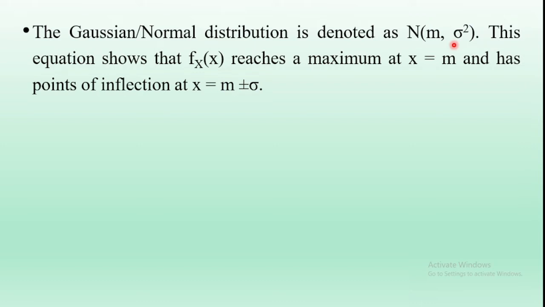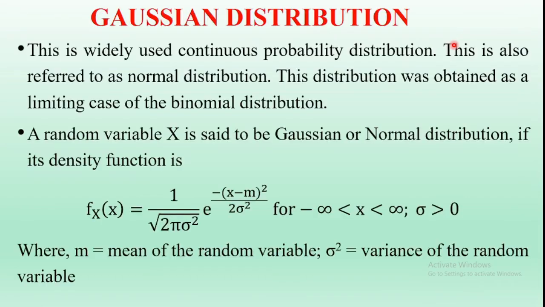So this equation shows that the density function small f_X(x) reaches a maximum value at x equal to m. It has points of inflection at x equal to m plus or minus sigma. In the Gaussian density function expression, this is the equation of the Gaussian density function. In this equation, substitute x equal to m. The Gaussian density function reaches a maximum value.